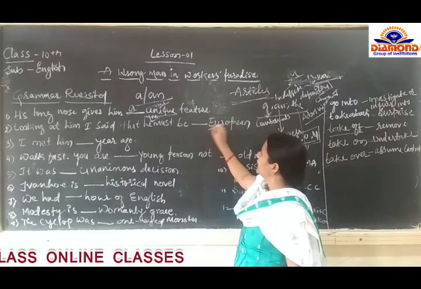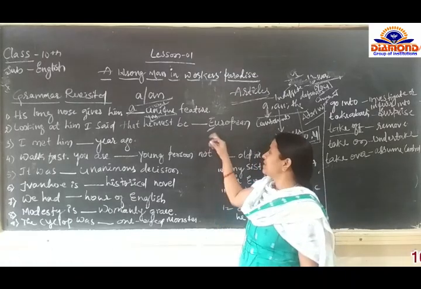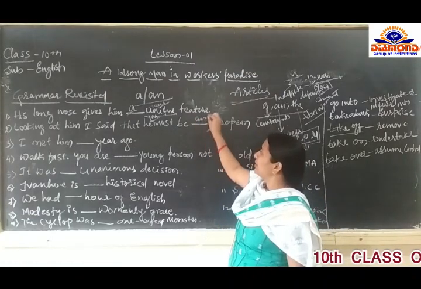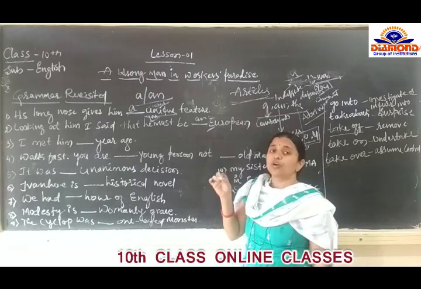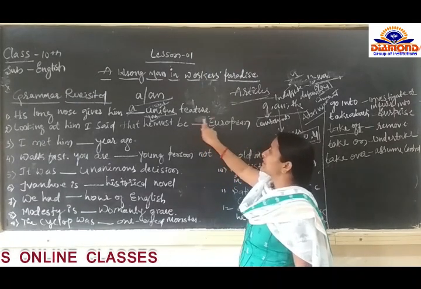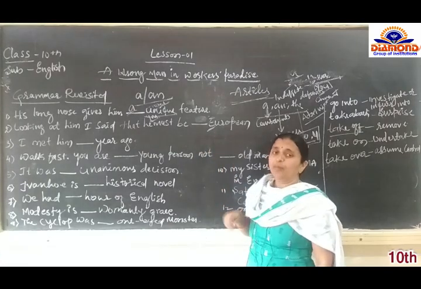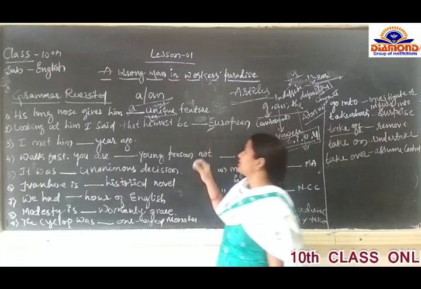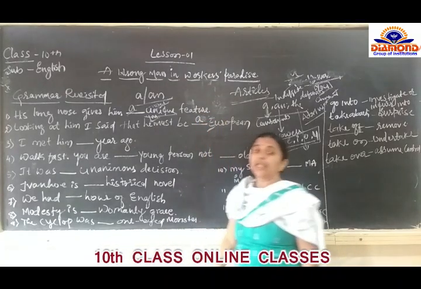E is there: A, E, I, O, U. E is there, so you have to use "an". Is it right? Just go through the sound of European. Here a consonant sound is there. E is a vowel, but there is a consonant sound. Here also, the same thing: we are going to use "a".